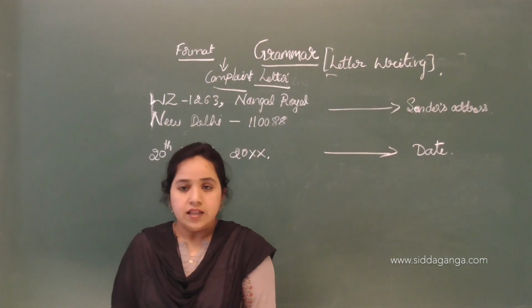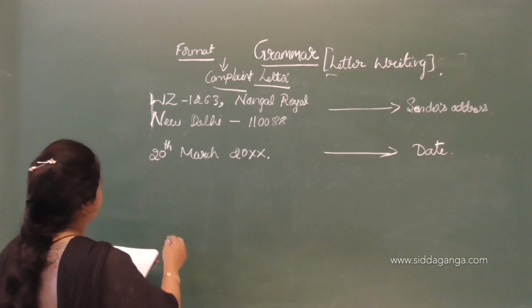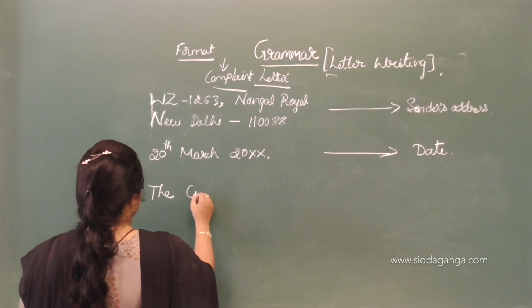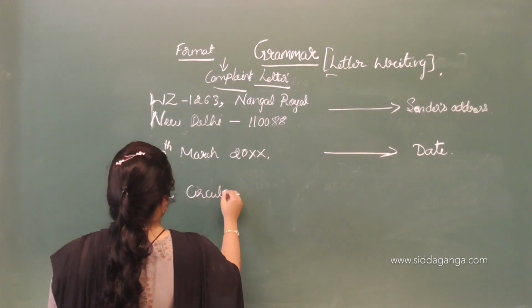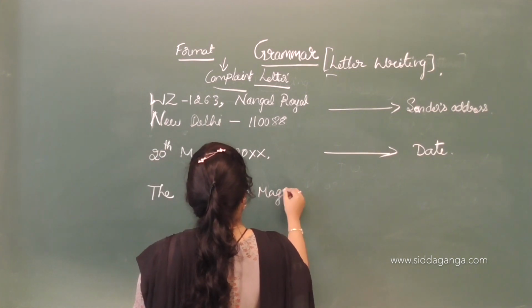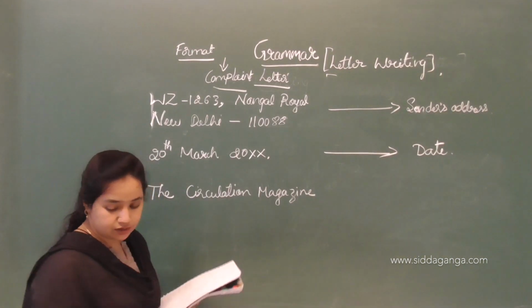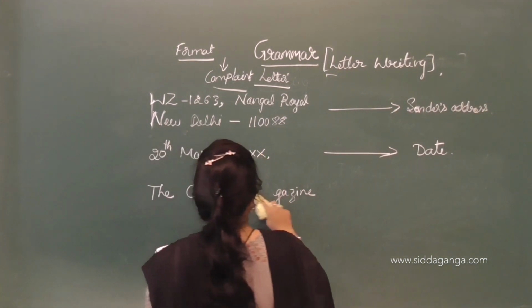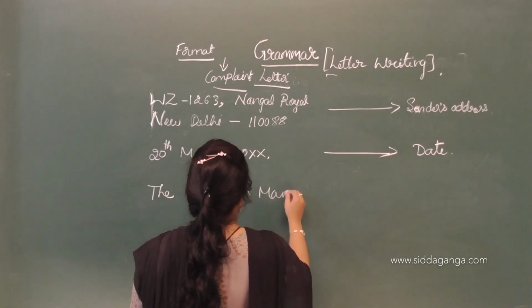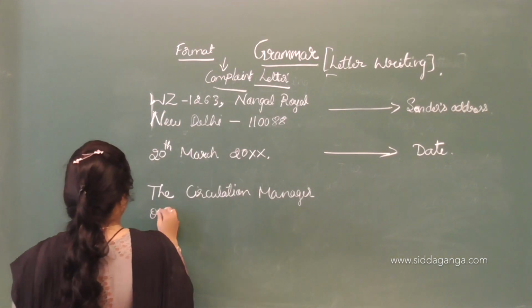Then next is the circulation manager, Outlook magazine, New Delhi. The next thing you follow here is circulation manager, Outlook magazine.